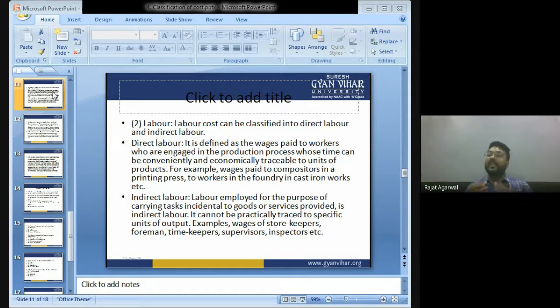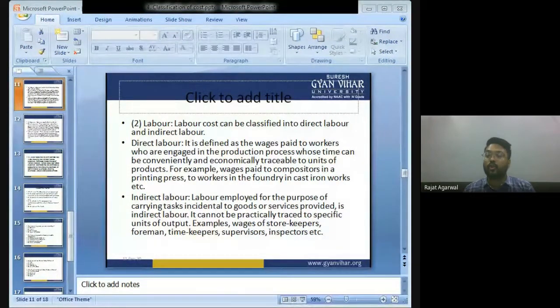So, बच्चों, the labor which is directly engaged in the production process is known as direct labor. The labor which is not directly engaged in the production process is known as indirect labor. Labor means the employee.